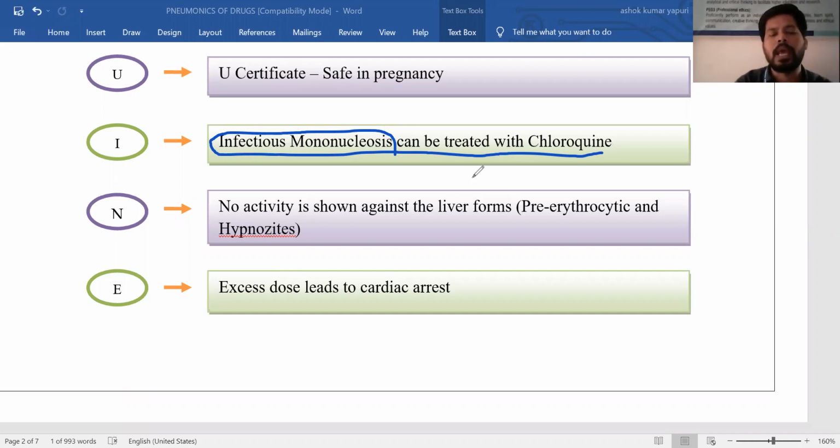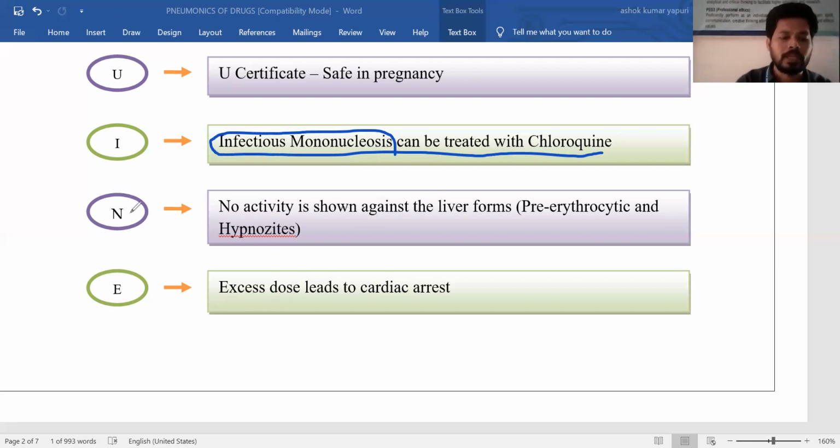It generally happens because of kissing, kissing each other. It generally occurs by transmission of saliva. For example, during kissing, there is a transmission of saliva from one person to another person, and during that, infectious mononucleosis can happen. So it is called mono disease, and it can appear when two persons are kissing each other and there is a transmission of saliva. That is infectious mononucleosis, and it can be treated with chloroquine.